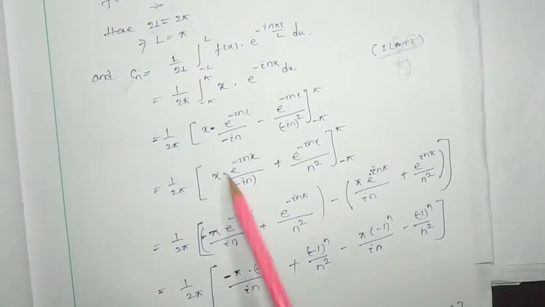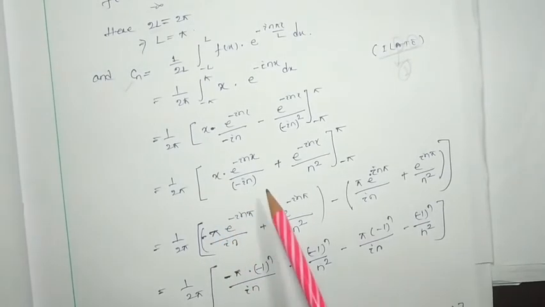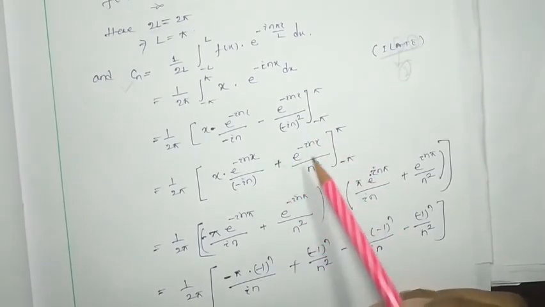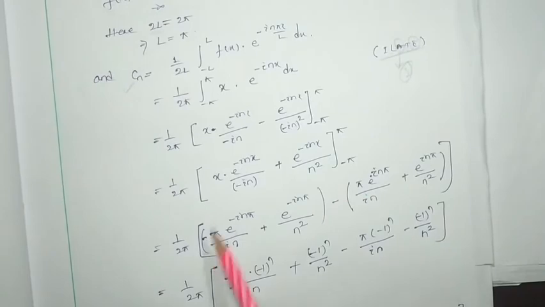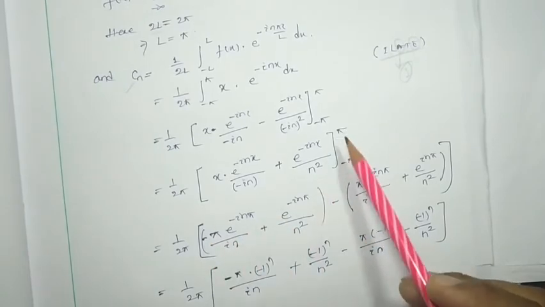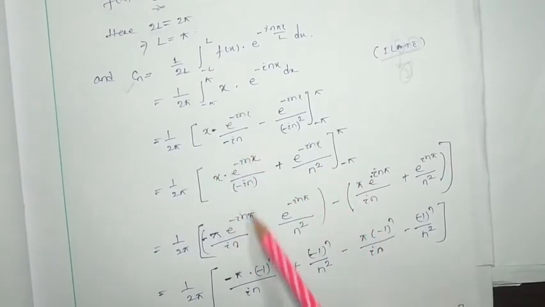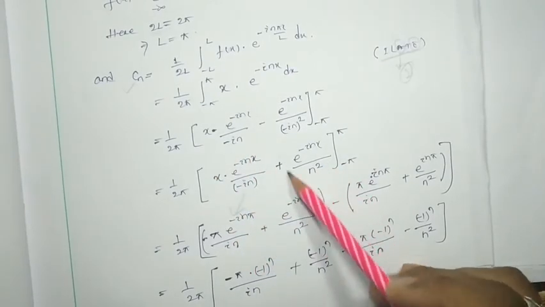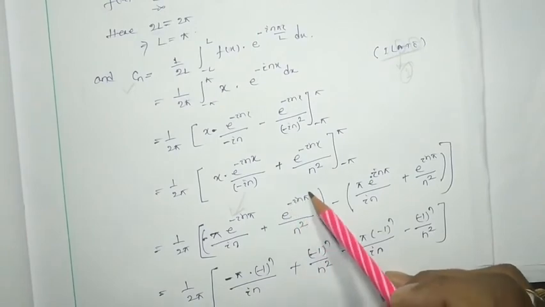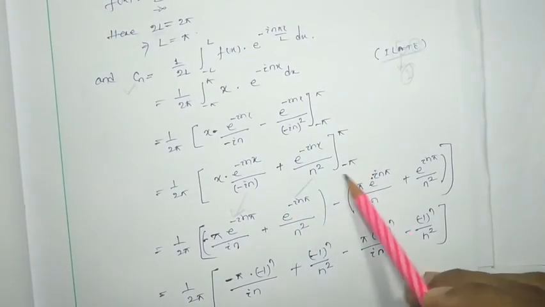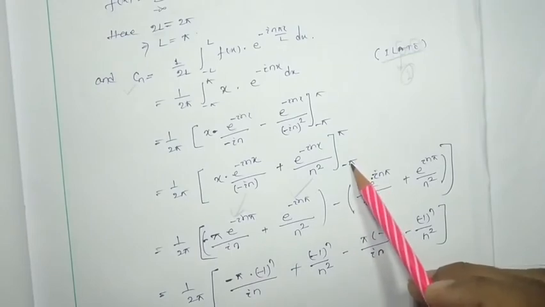So it will be minus pi e to the power i n pi. First we put pi, so for this term it will be this one, and for this term it will be e to the power i n pi by n square. Then minus pi we have to consider.